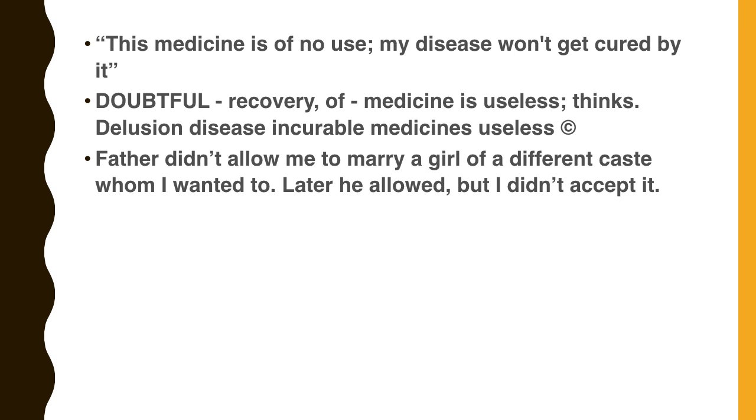Father didn't allow me to marry a girl of a different caste whom I wanted to. Later he allowed, but I didn't accept it. Later he allowed it by compulsion from the mother or by family friends, but I didn't accept it. How will you work out this type of situation?